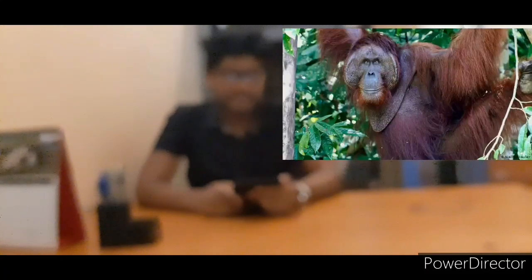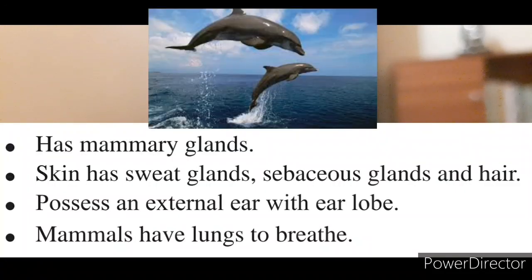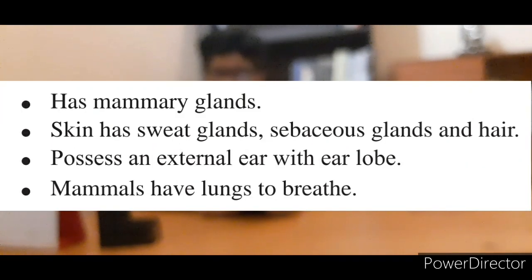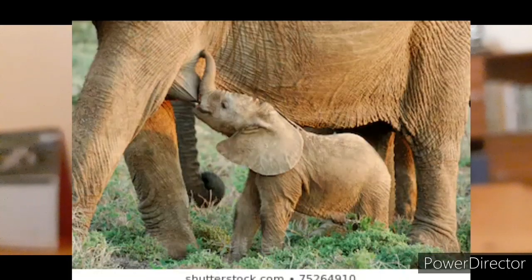A mammal is an animal that has the following characteristics. These mammals feed on mother's milk. Man, rat, loris, orangutan, gorilla, chimpanzee, bat, whale, dolphin, stag, deer are some examples of mammals, and they have the following distinguishing characteristics. Number 1, they have mammary glands. That means they drink milk during their young times.